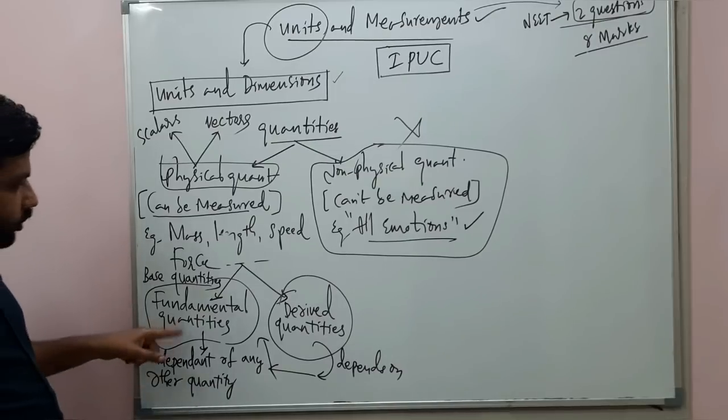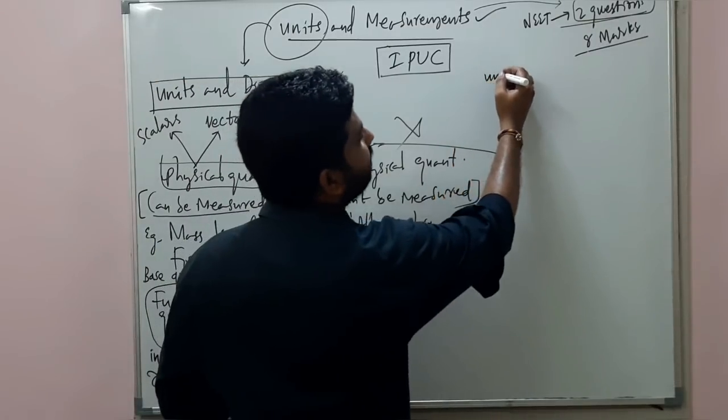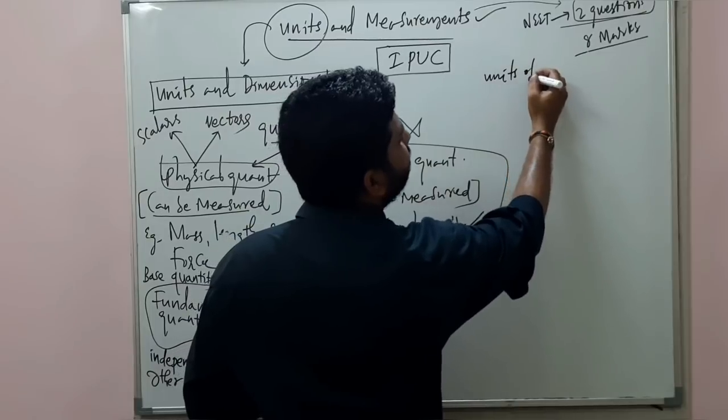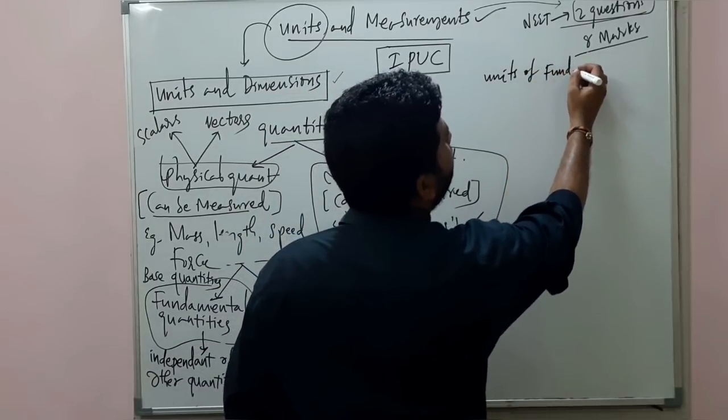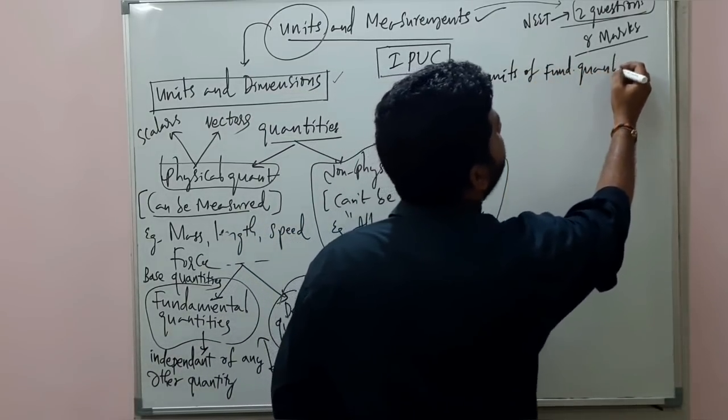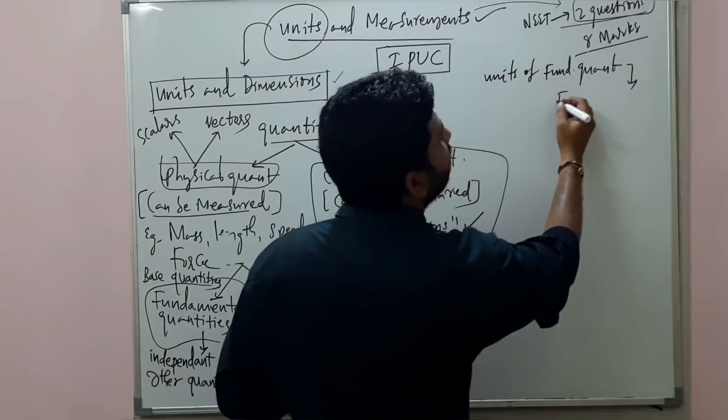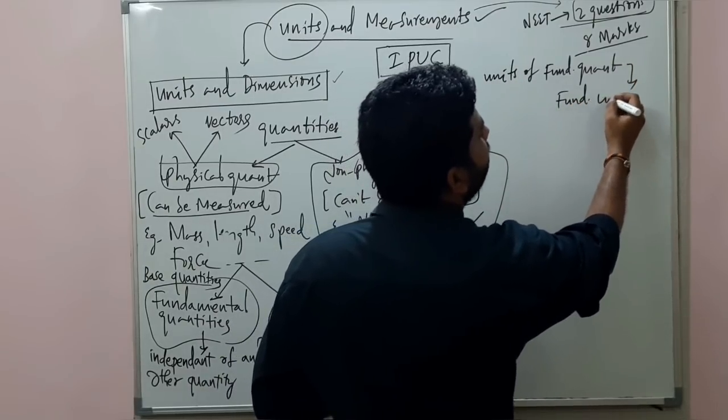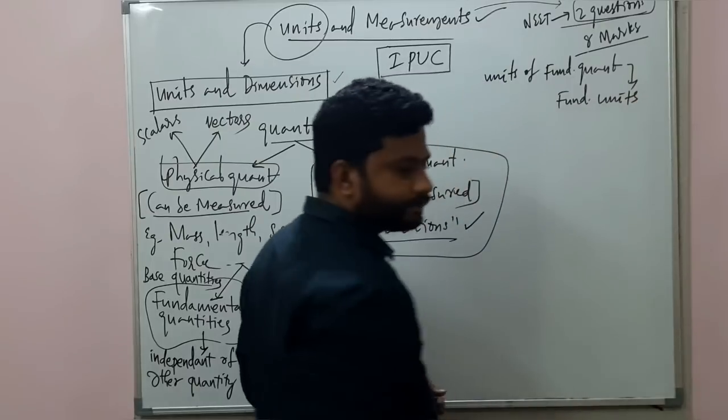Now, units of these fundamental quantities, I am writing here, are called fundamental units. What are they called? Fundamental units.